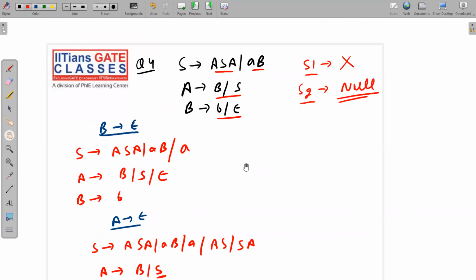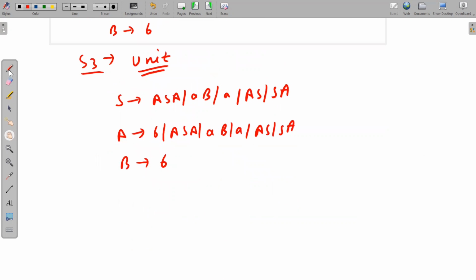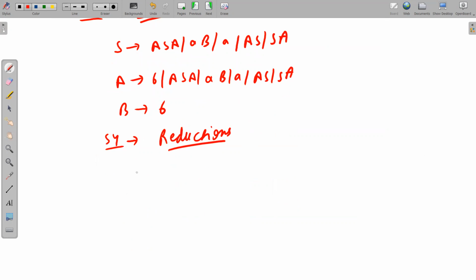Now the next step will be what? The next step will be to apply necessary reductions. So step number 4 is apply necessary reductions. How are we going to apply reductions? Again, very simple. See here, S implies ASA. So you will write AX and X goes to SA. Directly write it so that you do not get confused.